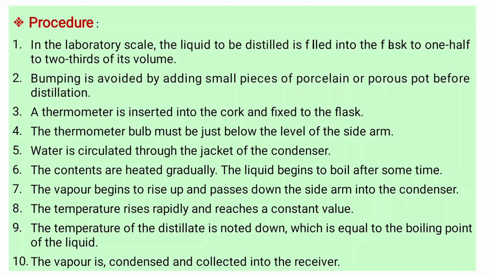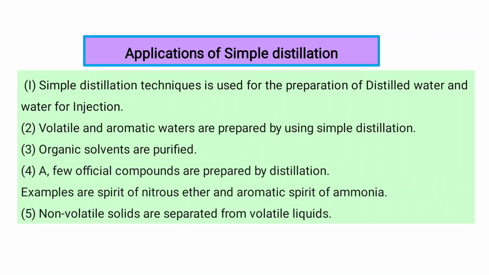The liquid begins to boil after some time. The temperature of the distillate is noted down, which is equal to the boiling point of the liquid. The vapor is condensed and collected into a receiver.